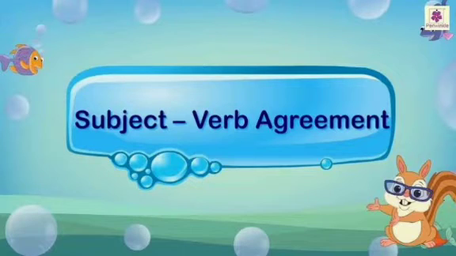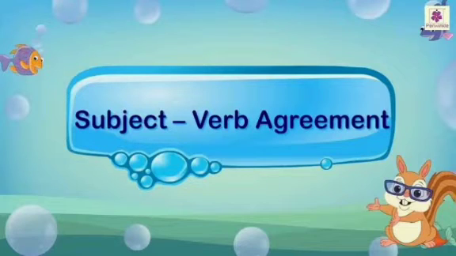It also tells us what is done to a person, an animal, or a thing. For example, a snake is killed by Ramu. So here the action is done to the snake. And the next function of a verb is the state of being.